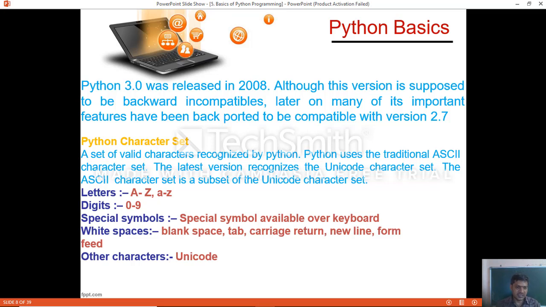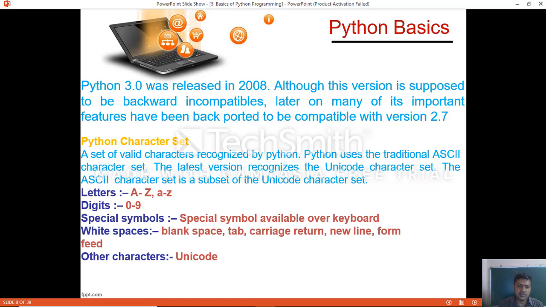Python character set. So what is a character set? A set of valid characters recognized by Python programming. Python uses the traditional ASCII character set. ASCII stands for American Standard Code for Information Interchange.